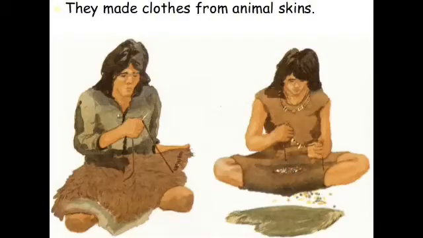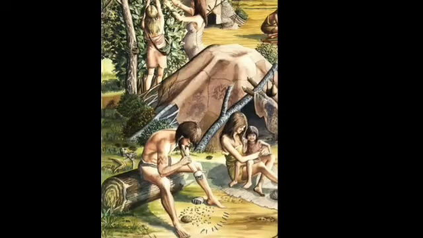Like if you want to make clothes, clothes in those ages were not made of cotton and fiber. They used the leather or skin of the animal to wear around themselves. So they used choppers and scrapers to separate the skin from the meat. So you see, these are the different types of tools that we have seen through these various ages. So this was all about the Old and Middle Stone Age.